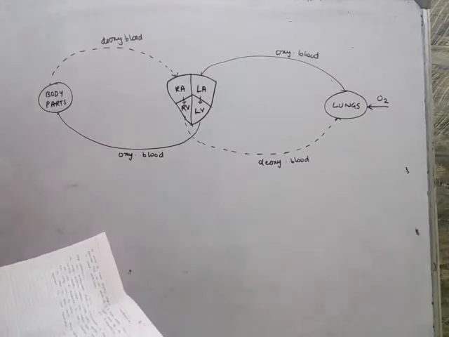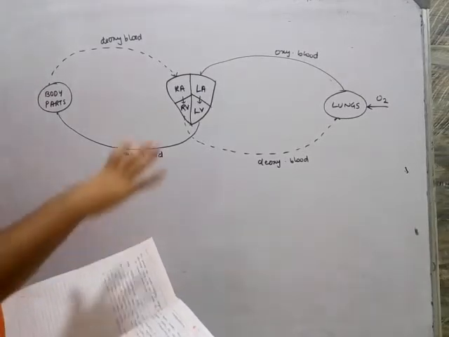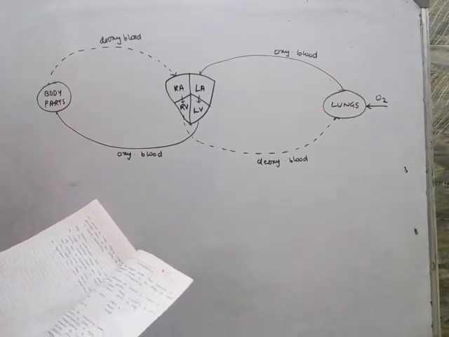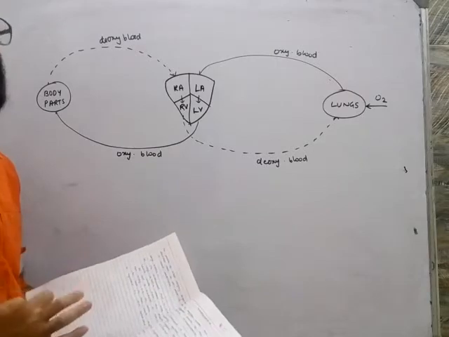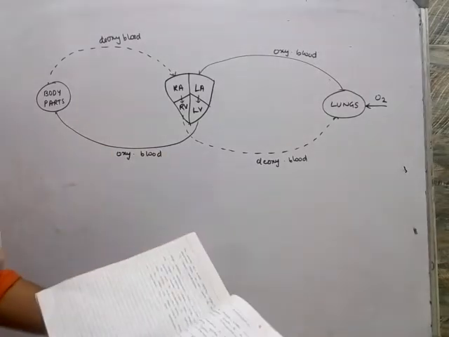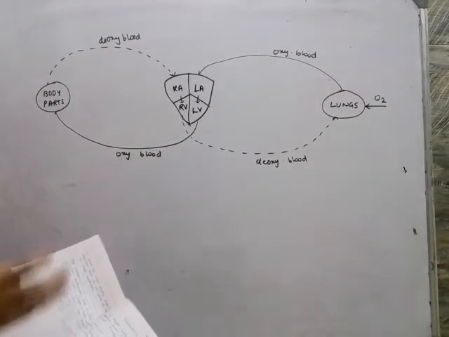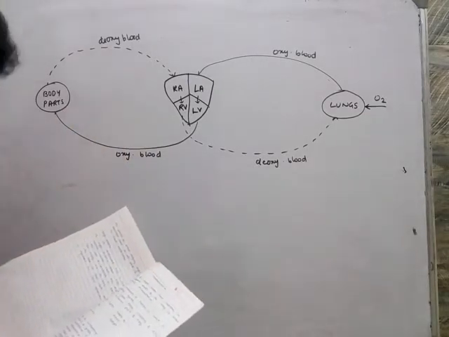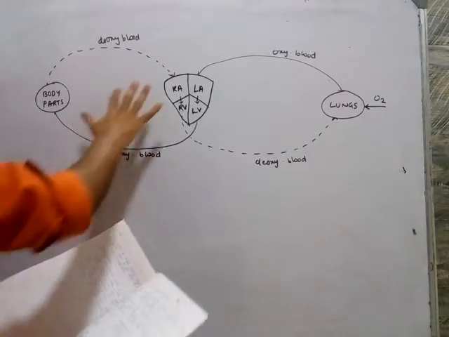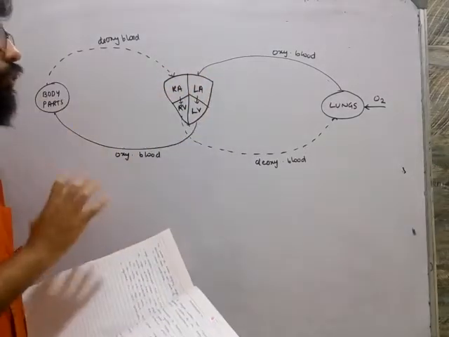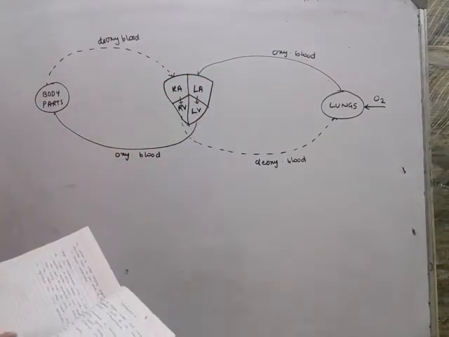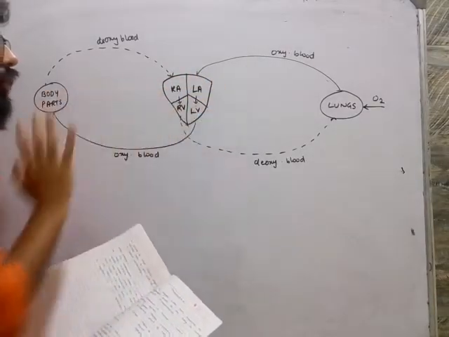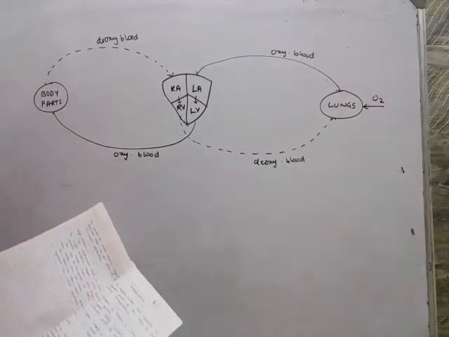So now first we will be dealing with the structure and the working function of our heart. Now heart, as we know, is a closed circulatory system. So what is a closed circulatory system? When the blood moves in the form of blood vessels, that is called a closed circulatory system. So basically this is our heart, which is a four chambered heart. A chamber is nothing but a kind of compartment. So 1, 2, 3 and 4. That is why it is called a four chambered heart.